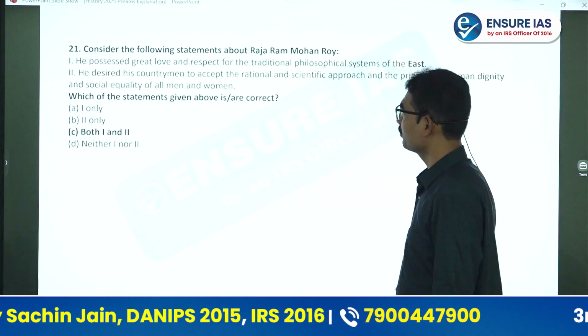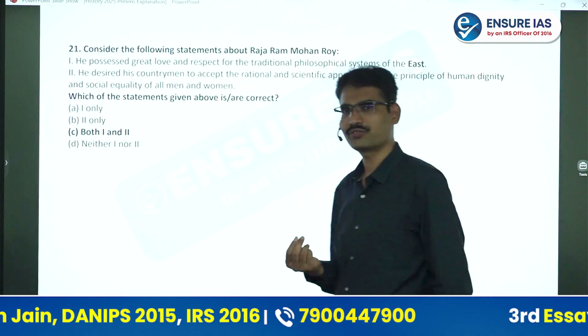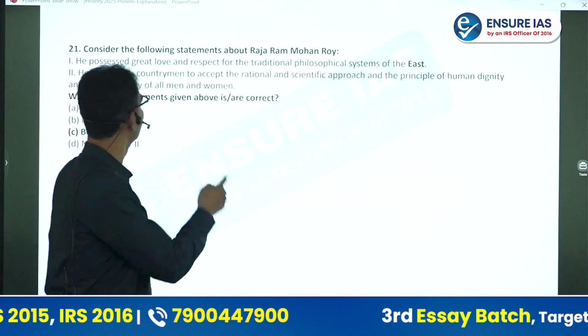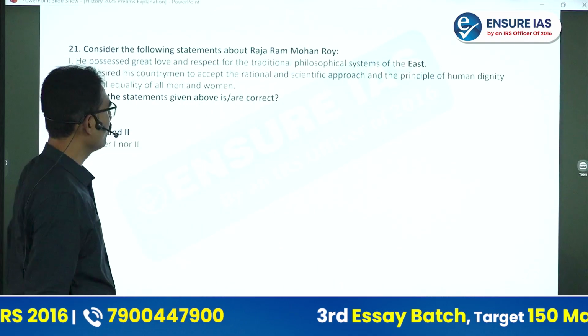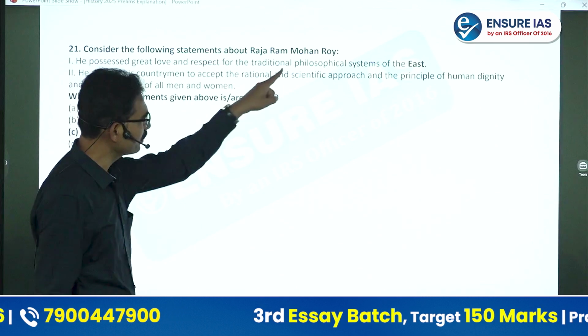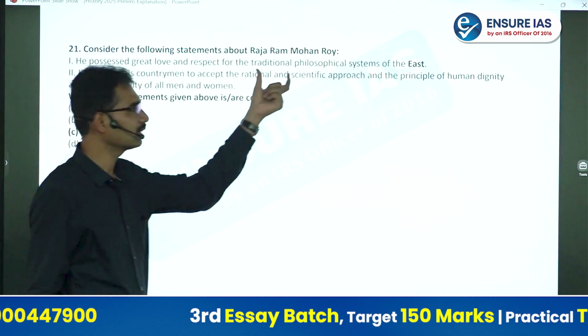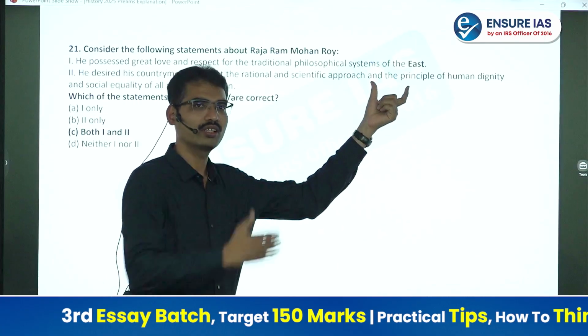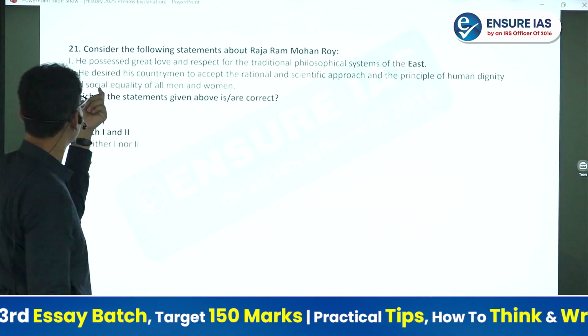Consider the following statements about Raja Ram Mohan Rai. Very fundamental question. If you read once also, you will understand this. One, he possessed great love and respect for the traditional philosophical system of the East. Here East means eastern part of the world. West and East beyond the Arabian Peninsula.